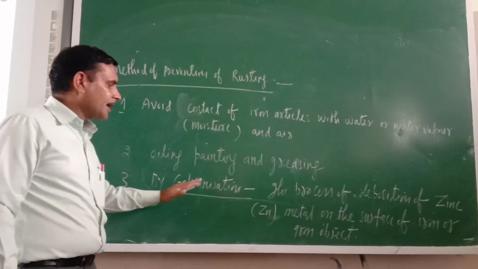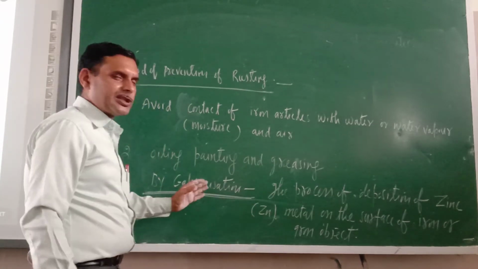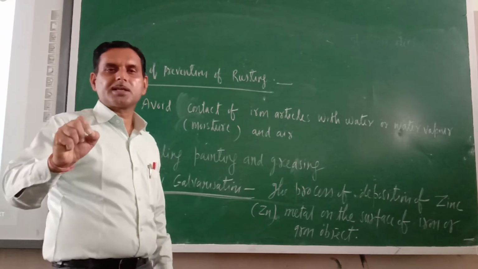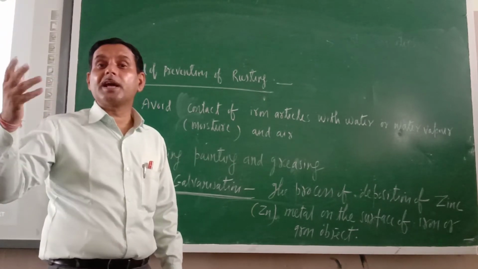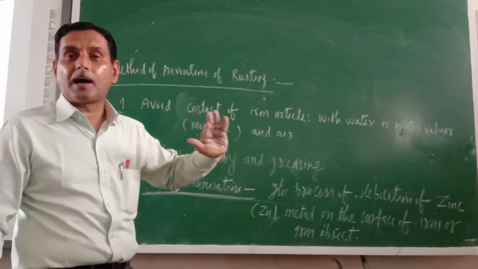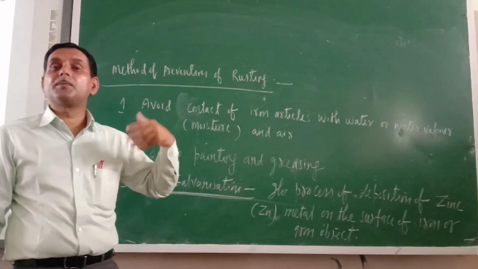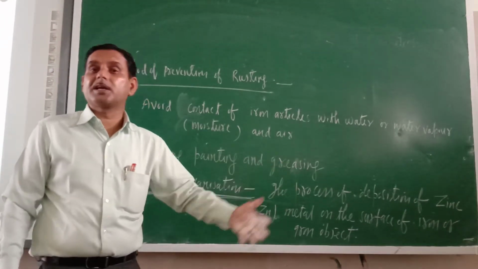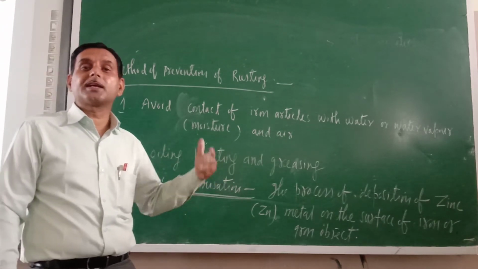The third method is galvanization. Actually, what is galvanization? Galvanization is a very important process. Just see, galvanization is the process in which a zinc layer, zinc being a very reactive metal, is deposited over the iron object. So what is galvanization? It is the process of deposition of a zinc layer over the iron object or iron articles. This process is known as galvanization.